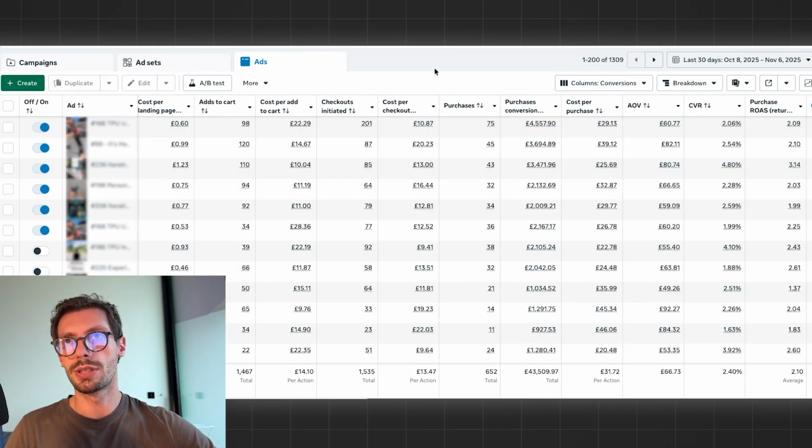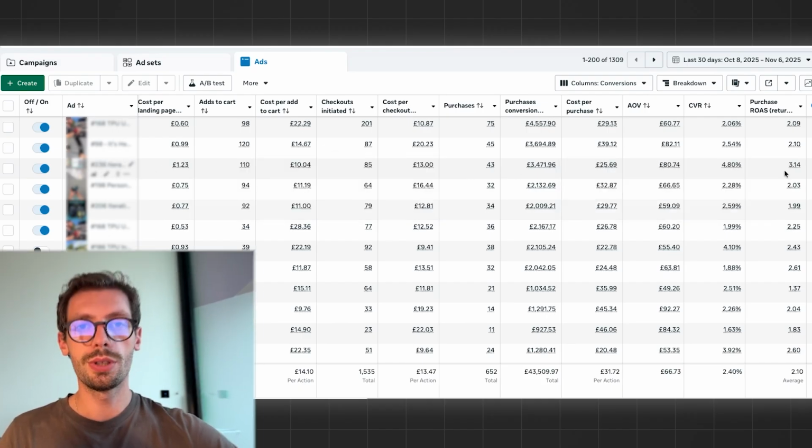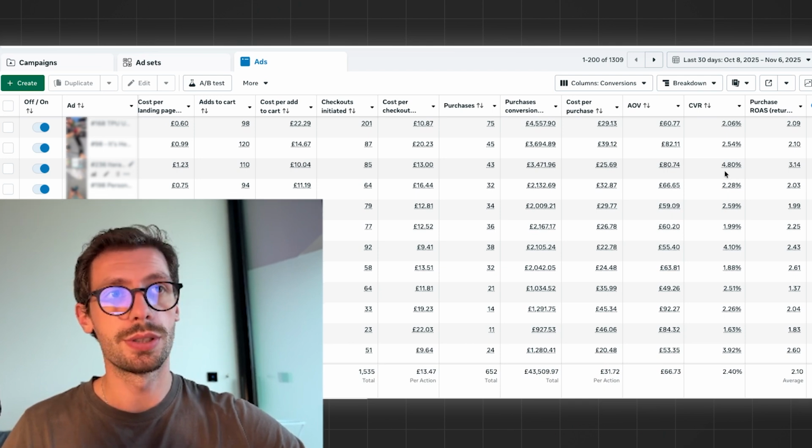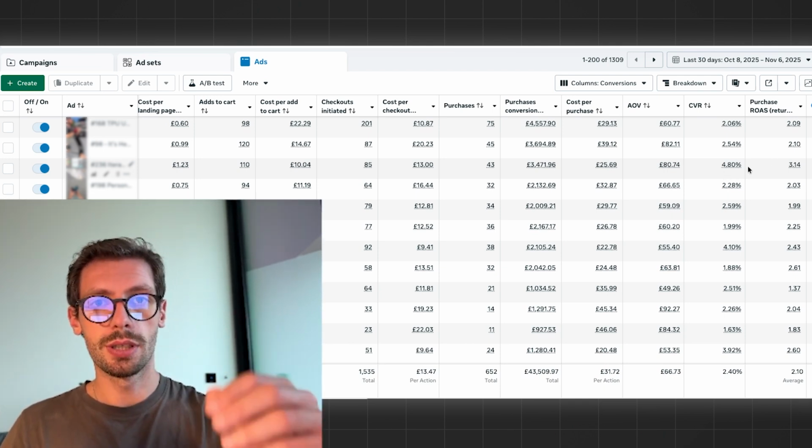Now you have to ask yourself, and if you're running Facebook ads for a while, you already know what will happen. You have to ask yourself, okay, if you were to triple the ad spend of this ad, right? This is how we can think about it. If you were to triple it, would this still run at a ROAS of 3? And if you have some experience, you already know that's not the case. If we increase the budget, the ROAS tends to go down.